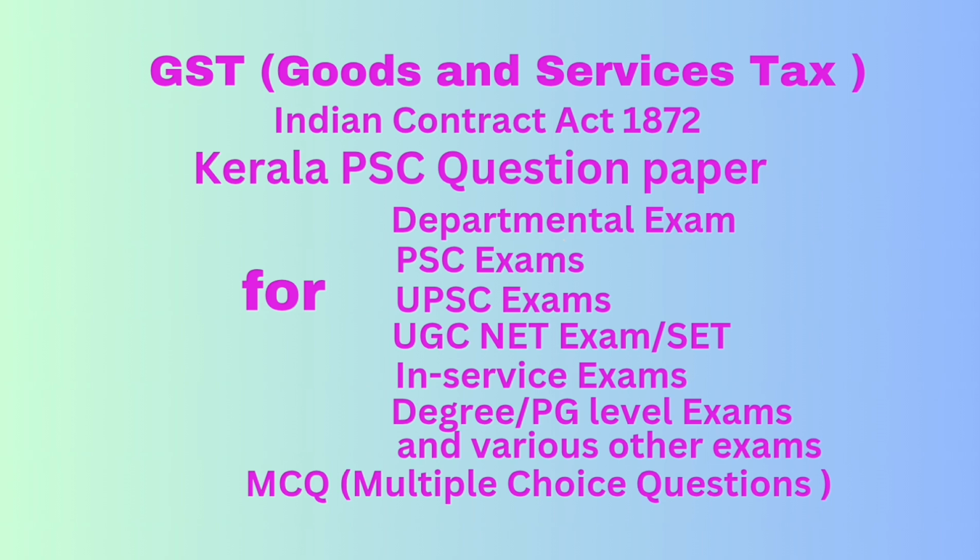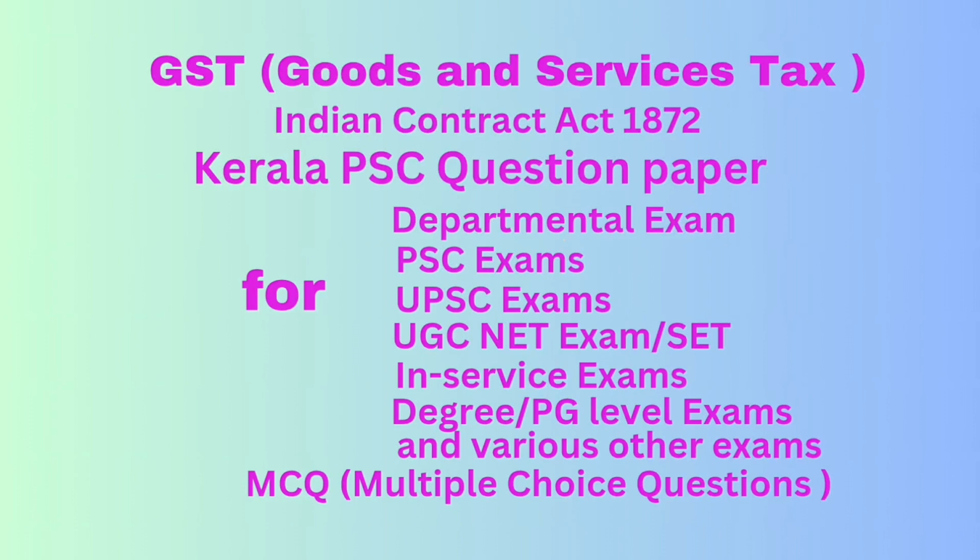Then question number 74. Which of the following taxes does not form part of the base year revenue for a state for the purpose of calculation of compensation under Goods and Services Tax Compensation to States Act 2017. Correct answer option D, tax on petrol levied under Central Sales Tax Act 1956.